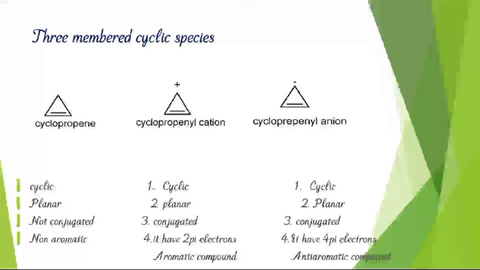First example is cyclopropane, which is cyclic, planar but not conjugated. Due to the presence of an sp3 hybridized carbon atom, it is non-aromatic. Another one is cyclopropenyl cation, which is cyclic, planar, conjugated and has 2 pi electrons, which obeys Huckel's rule of aromaticity where n equals 0. So it is aromatic in nature. Cyclopropenyl anion is cyclic, planar, conjugated and has 4n pi electrons where n equals 1. So it is anti-aromatic in nature.